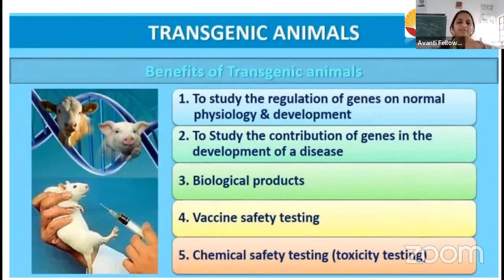What are the benefits of this transgenic animal? Why do we have to produce it? Without a use, we will not create any transgenic animal in biotechnology. First, to study the regulation of gene, the normal physiology and the development. Second is the contribution of the gene in the development of disease, and also biological products, vaccine safety testing and chemical safety testing. Let us study one by one.